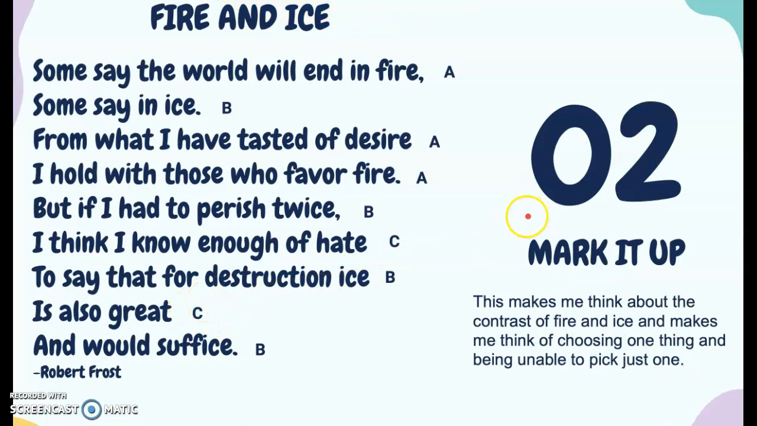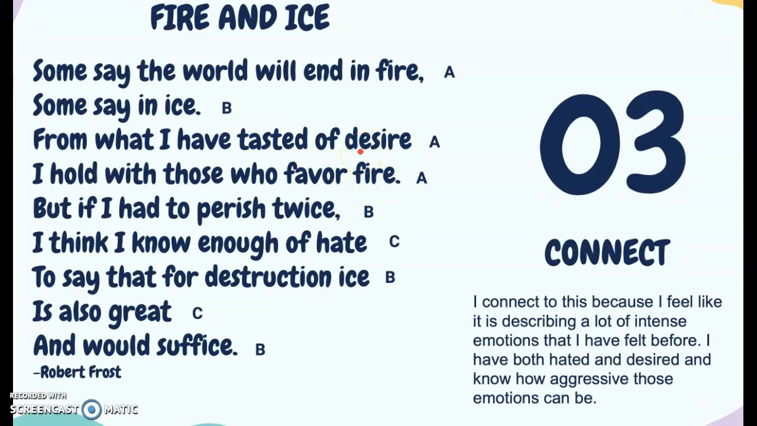So next, we're going to be marking it up and just talking about what does this poem make you think of? What do the lines make you think of? So the first thing that I thought of whenever looking at this poem was just the contrast of fire and ice. It's interesting too about how it feels like you can only pick one. You can't have fire and ice together because they don't mix. So about this whole choosing of one thing and how the poem chose the fire.